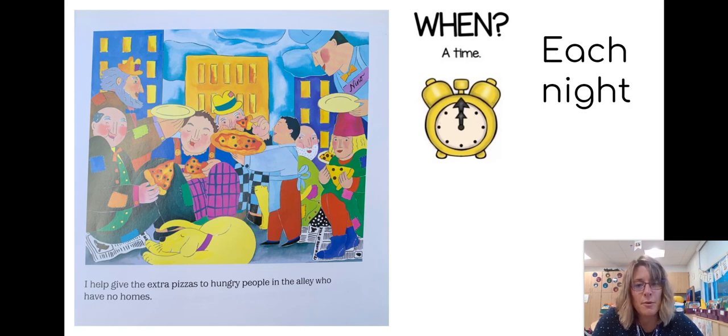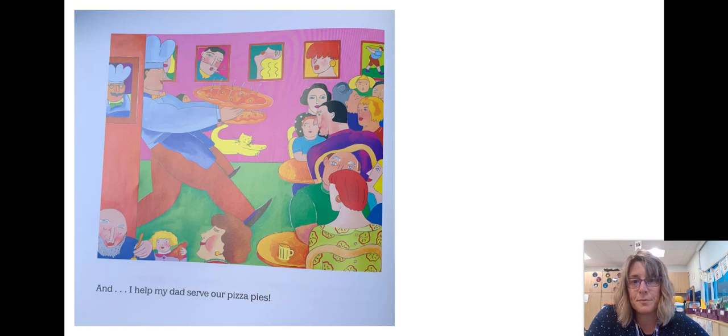So now let's think about the when that this happens, right? If I look at the picture here, it looks to me like it's nighttime, right? And if Tony's helping his dad with dinner each night for all these customers, then it's happening each night. So far, our author has really put a lot of our 5 W's into this story.